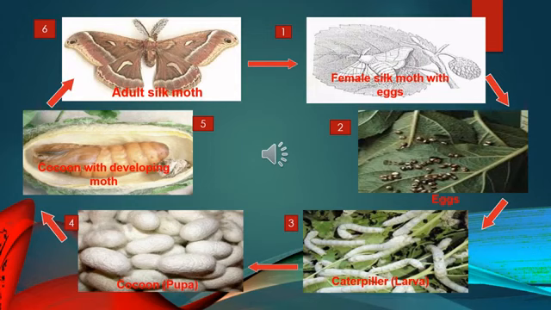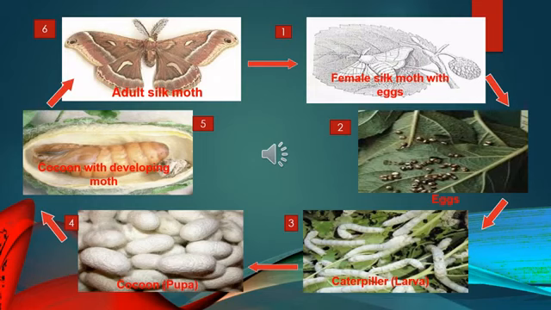Usually they are white in color, and they are very small, and they feed on mulberry leaves, and they go on eating for so many days, and then they grow in size, and at a point of time they stop eating, and then you can see the formation of the cocoon. Can you see the cocoon that is formed over there?